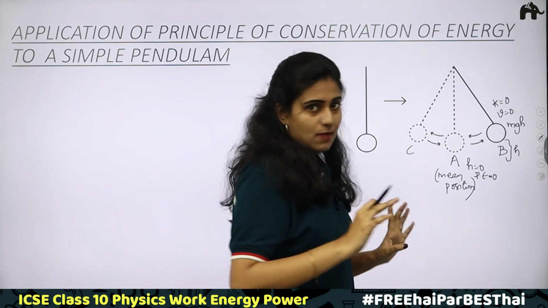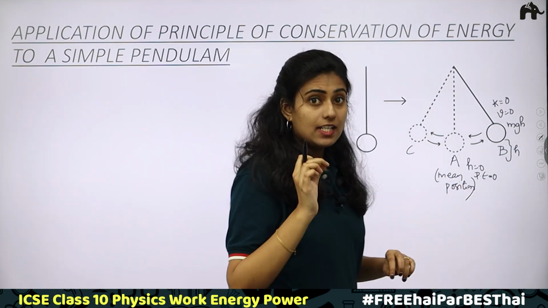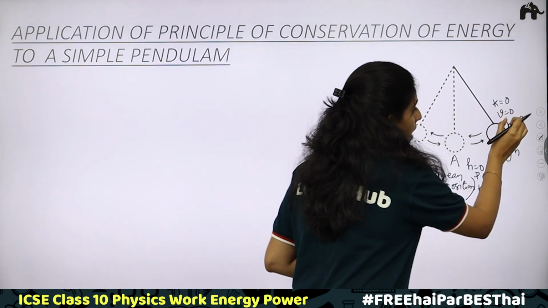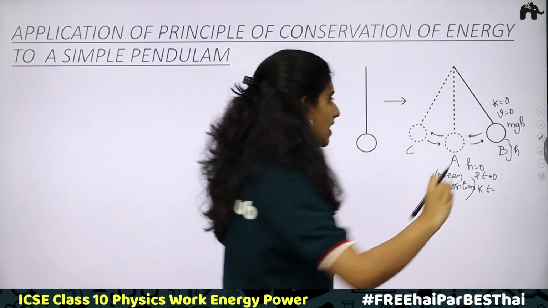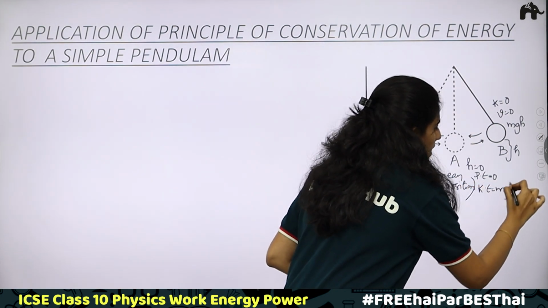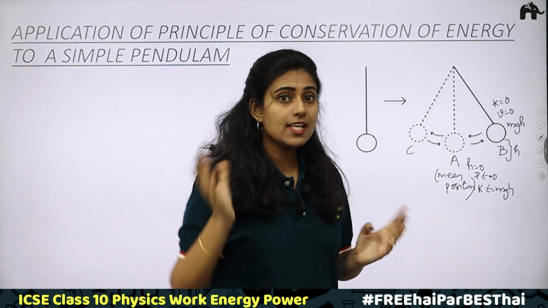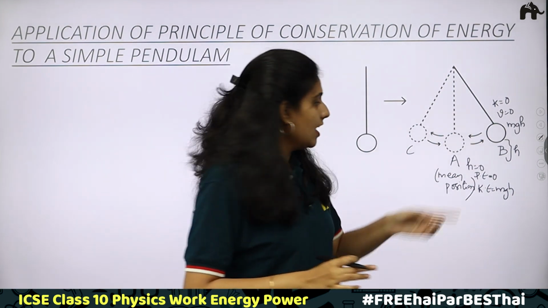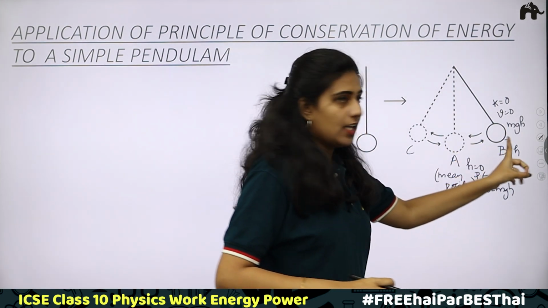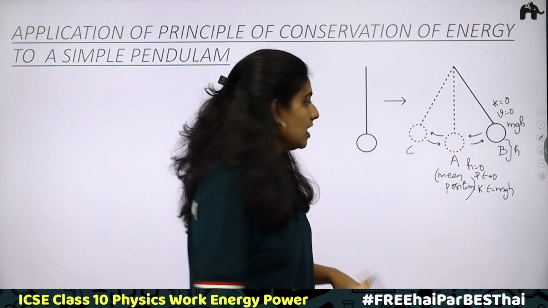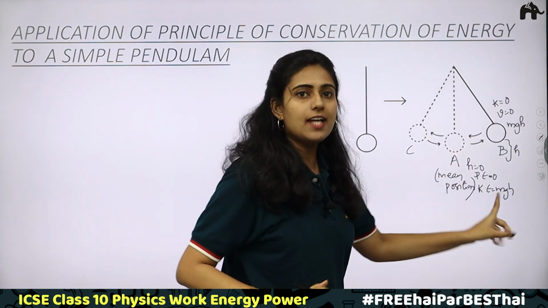When the velocity is maximum, when the body is in motion, there is kinetic energy, and this kinetic energy value will be the maximum potential energy at the point B. It will be equal. That is the same case of free fall. In free fall, what has happened? The potential energy gets completely converted into kinetic energy. Same thing at the mean position and extreme position. When we take extreme position, there is only potential energy. At the mean position, there is only kinetic energy.